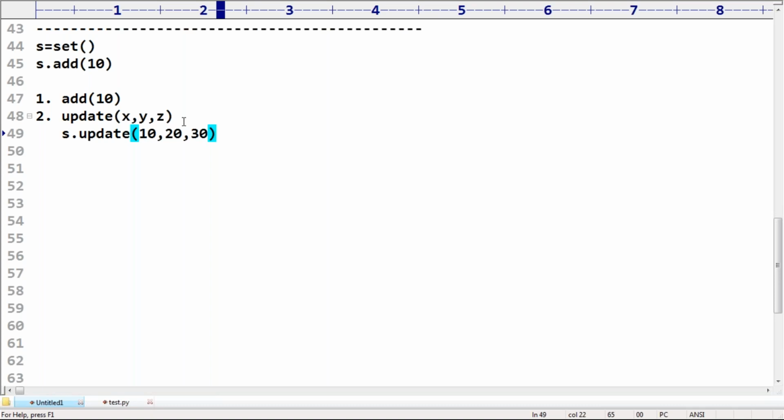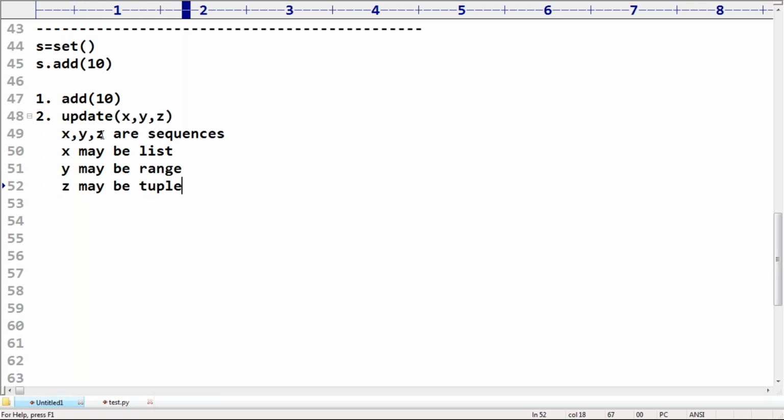Because the reason for that is, listen very, very carefully, sir. This x, y, z, these are not individual elements. X, y, z are sequences. So x may be a list, or y may be a range, and z may be a tuple, like this, right?